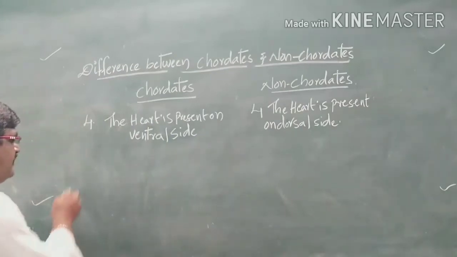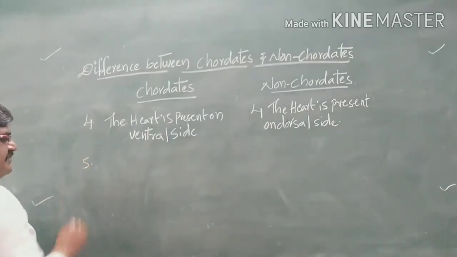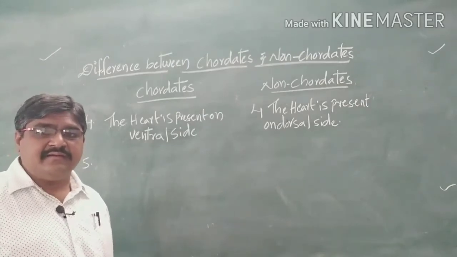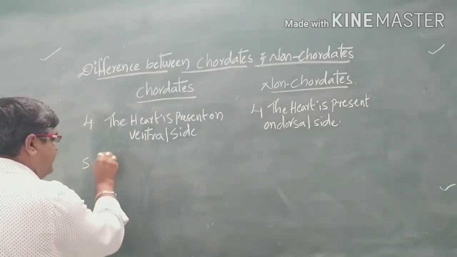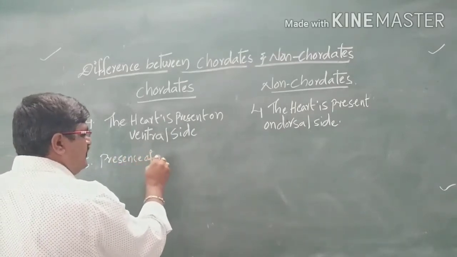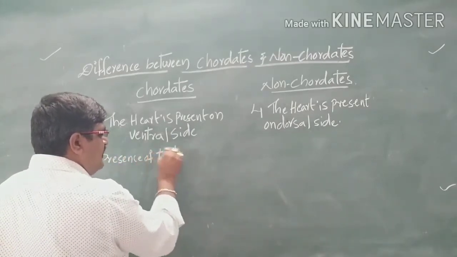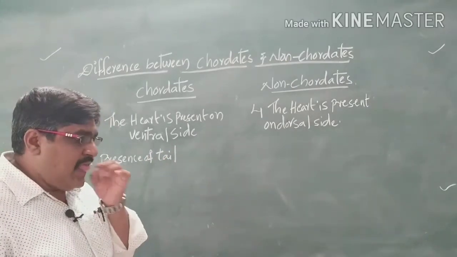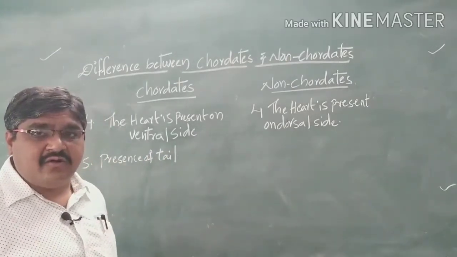Next, the fifth one, the presence of a post-anal tail. The presence of the tail is a character of the vertebrates or chordates.